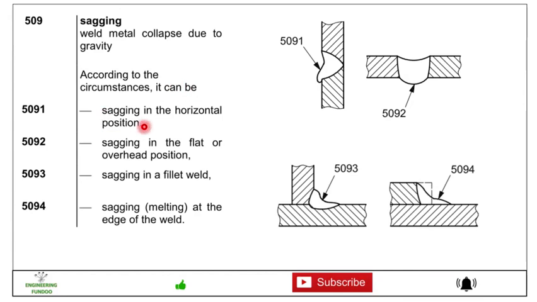Here it can be 5091, sagging in the horizontal position, here you can see the weld metal is sagging. Then 5092, sagging in the overhead position. Then sagging in the fillet weld, 5093, here you can see the weld position. 5094 is the sagging at the end of the weld.